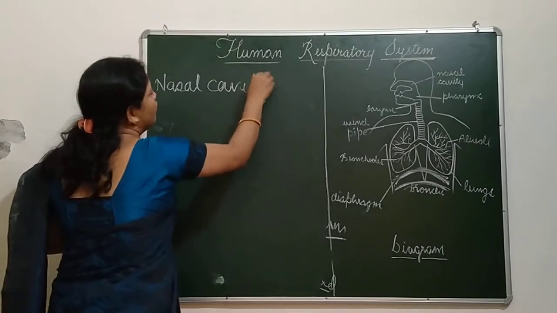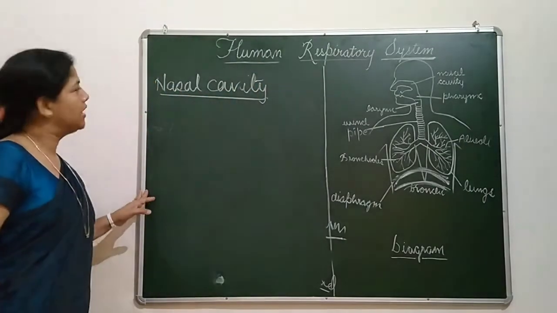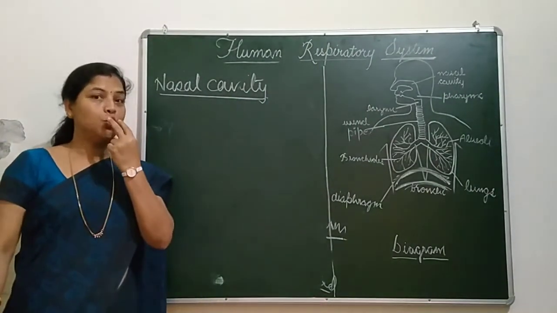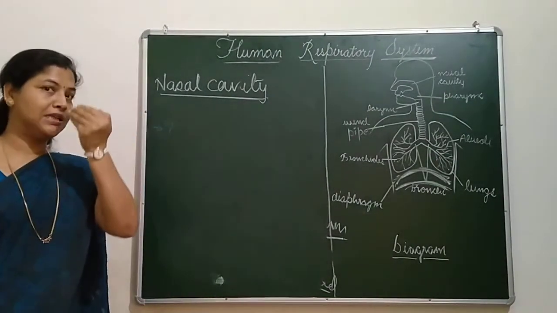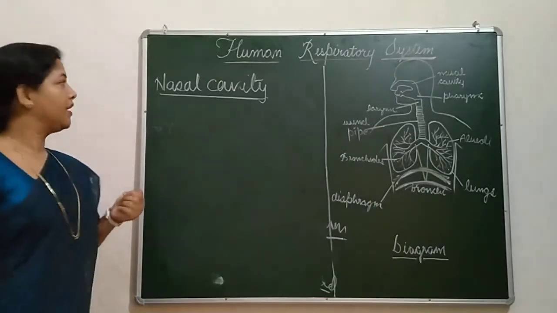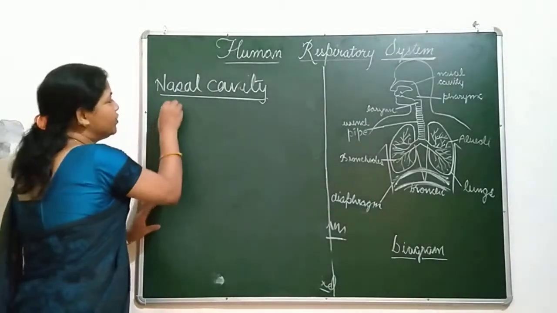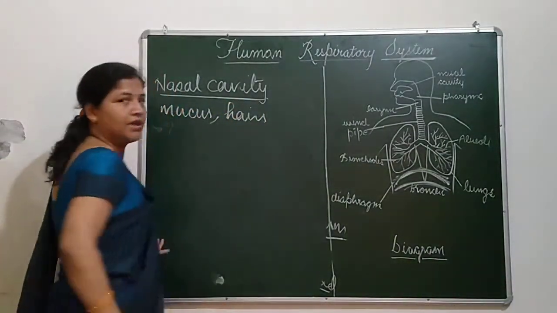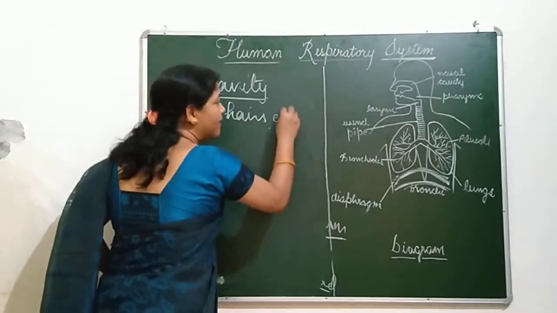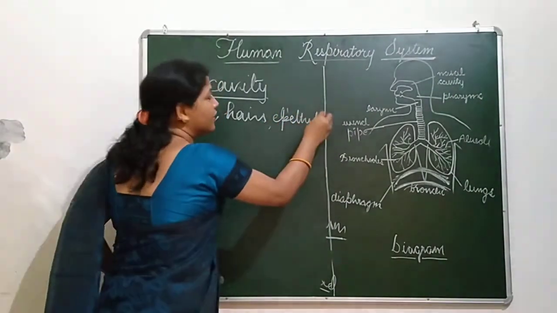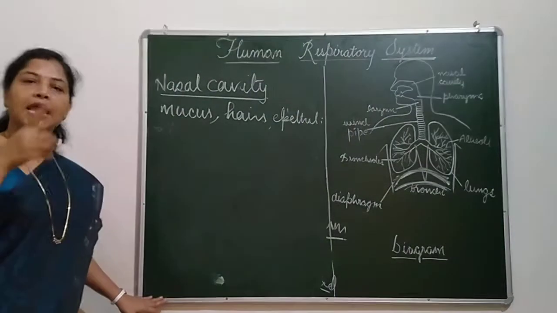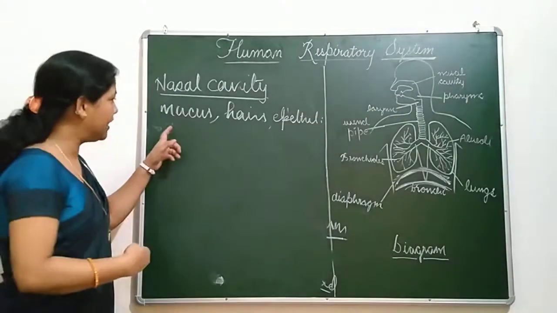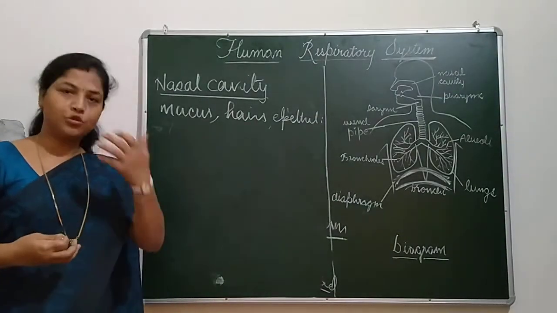Through which air goes inside. This nasal cavity is actually the nose, which has 2 cavities divided by a cartilaginous structure. This cavity consists of mucus, small hair projections and is lined by epithelial cells. What is the function of all this? As we take air or inhale, we know that with the air so many other particles also go inside.